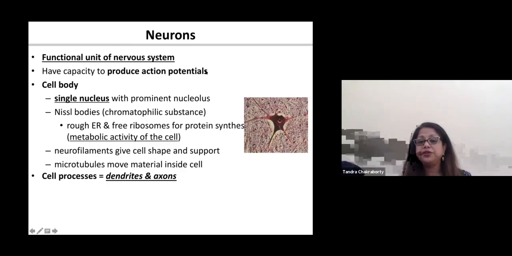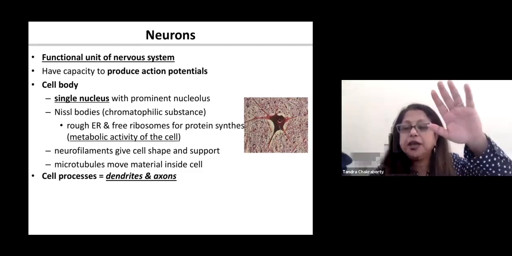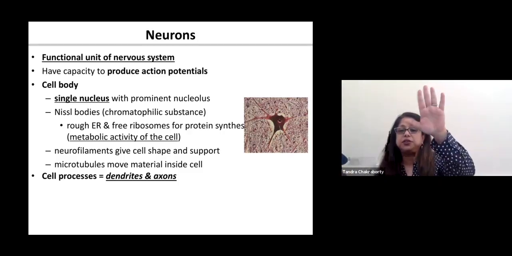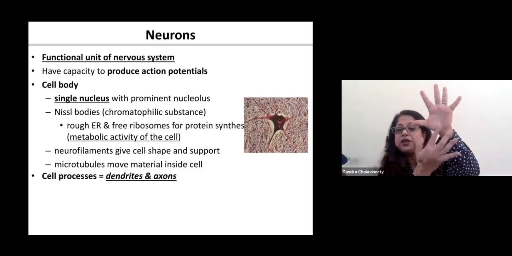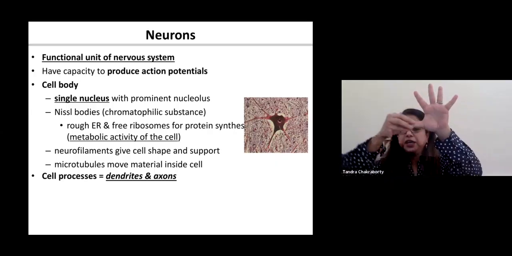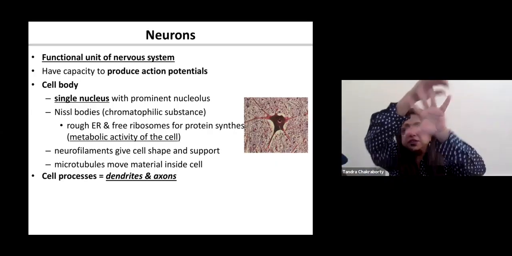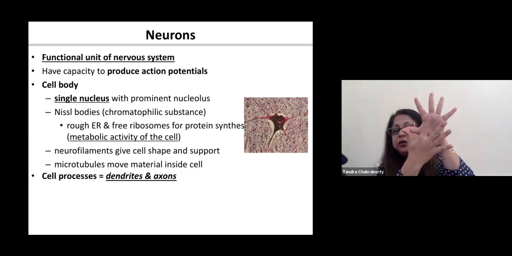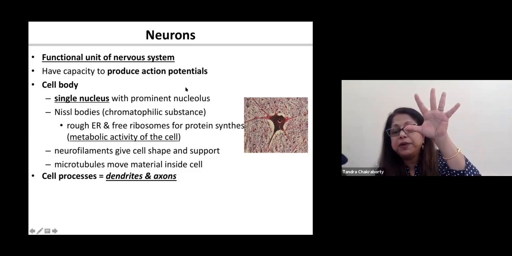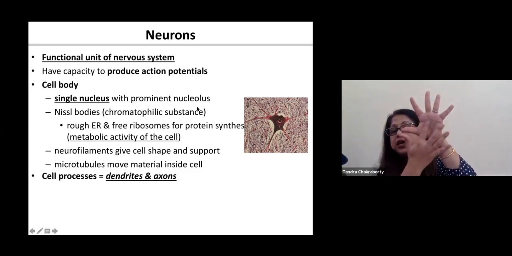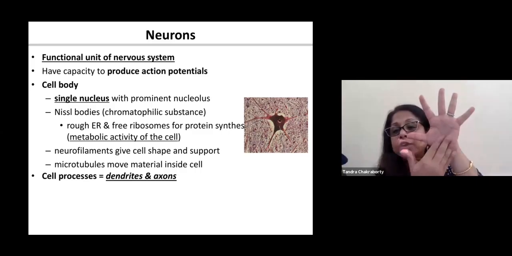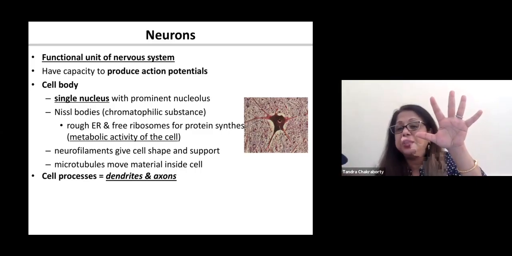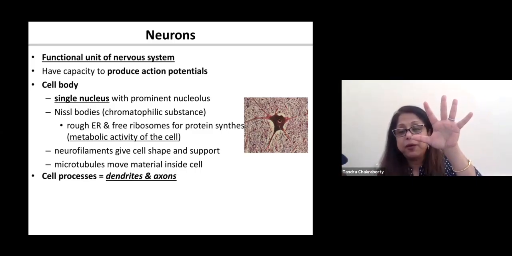I want you to understand something: if you consider this as a neuron, suppose this is a neuron, okay? So this part in here is a cell body. These are the processes, and this is another process, okay? So this is the cell body where you can see all the rough endoplasmic reticulum, the nucleolus, and many other organelles that are present in the cell, present in the cell body.